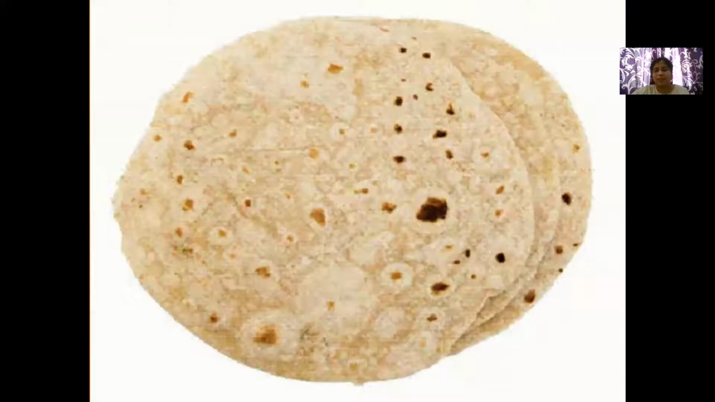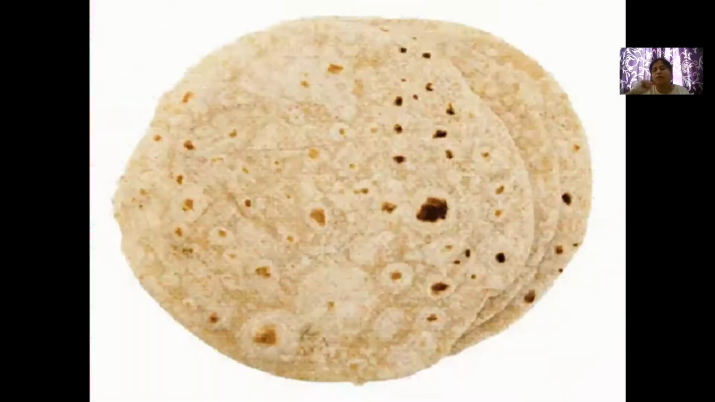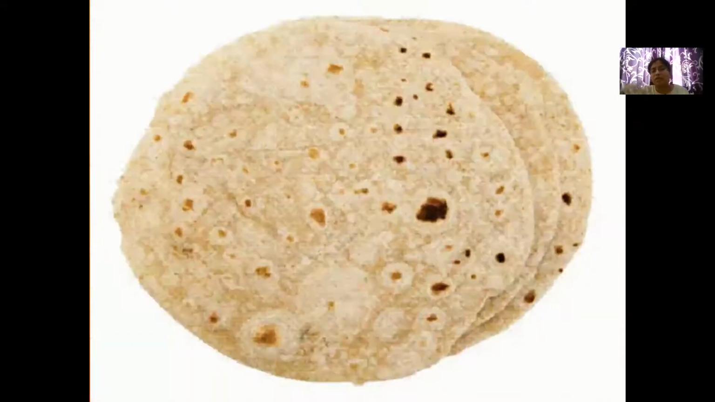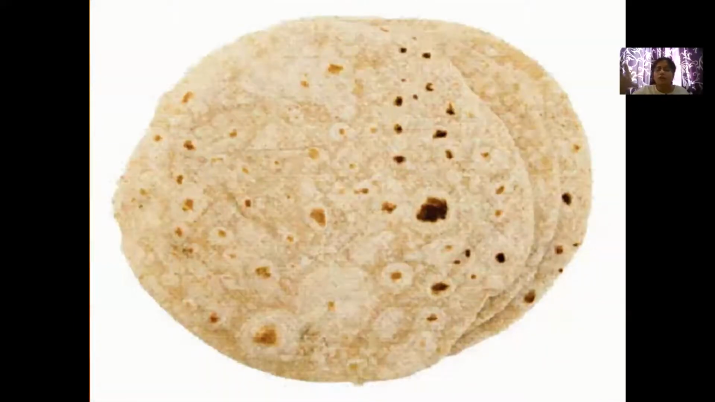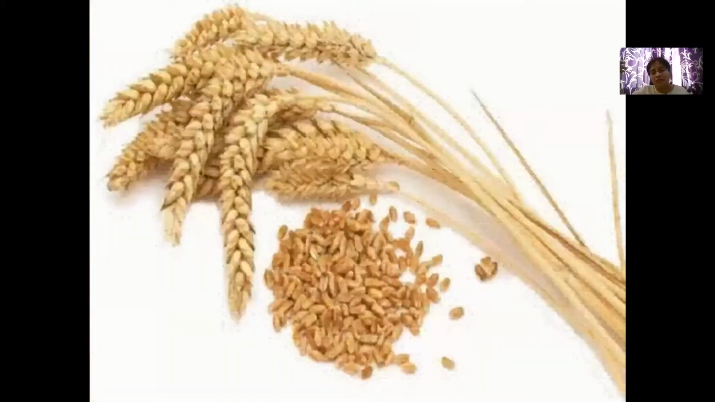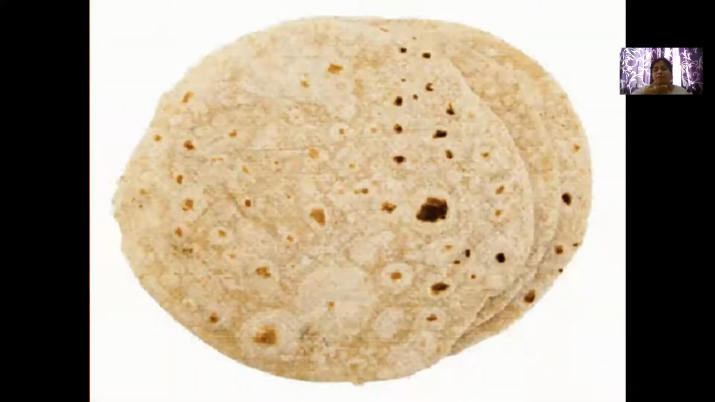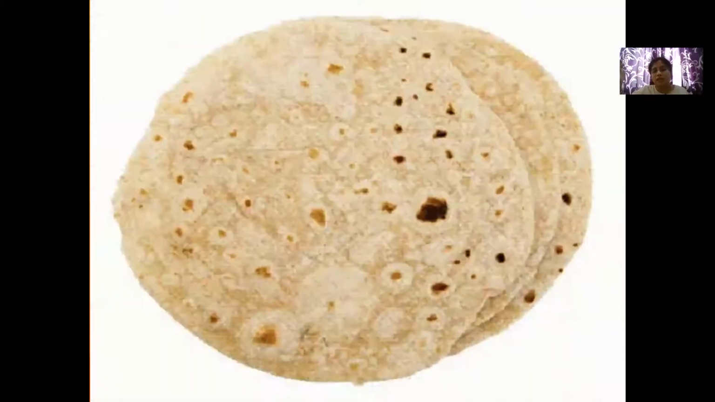Few examples, like your wheat, right? Whenever we plant wheat in the farm, only in the winter season will you be able to see wheat grown on the plants. And once they grow and once they give wheat, they start drying up. They don't continue to keep giving.